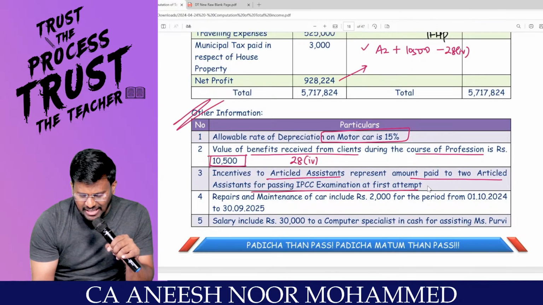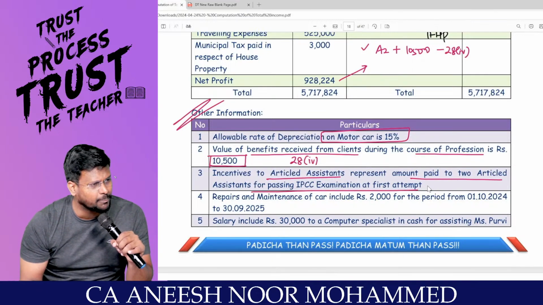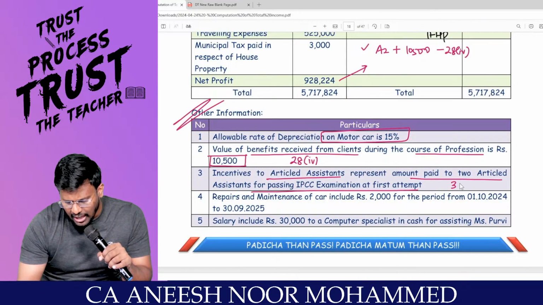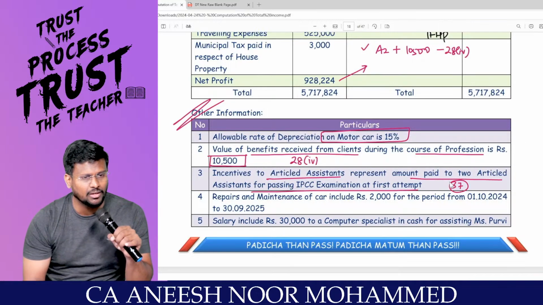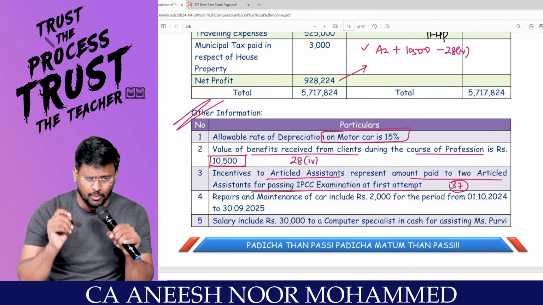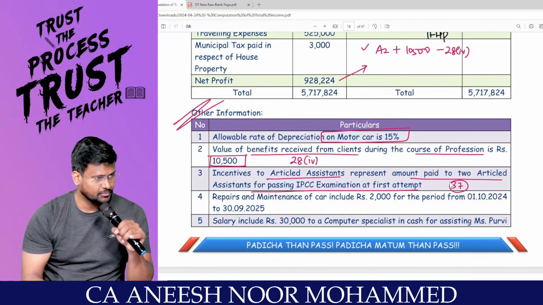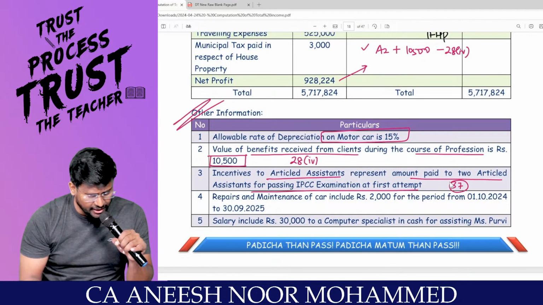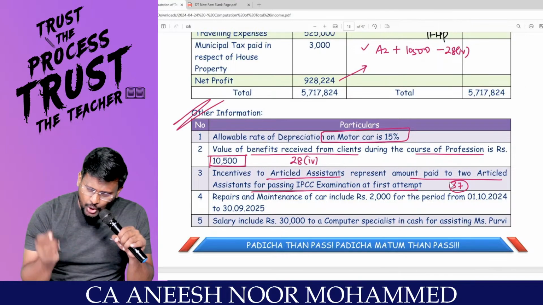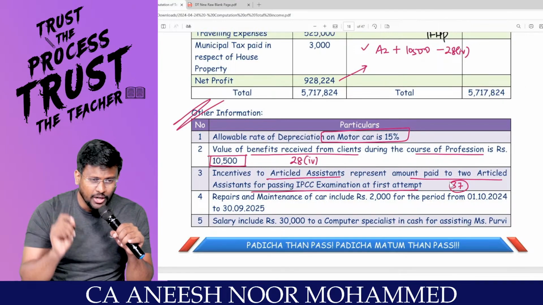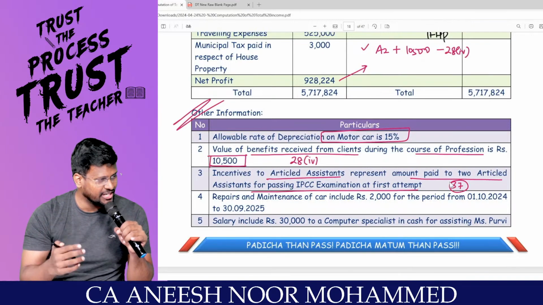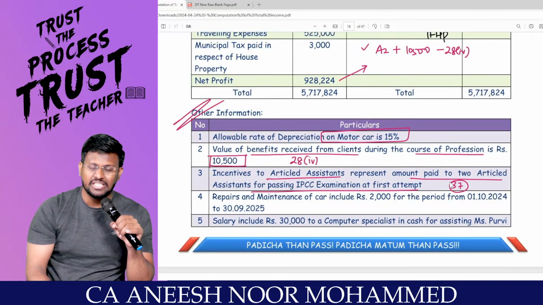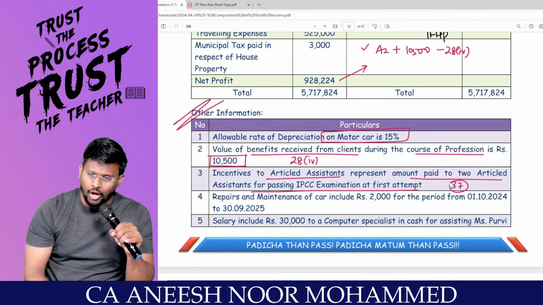assistant for passing IPCC examination at the what attempt? First attempt. It is allowed as per section 37. According to section 37, sir, if an expenditure is not covered under 30 to 36, if an expenditure is not capital in nature, if an expenditure is revenue in nature, if an expenditure is wholly and exclusively for the purpose of business or profession, and if an expenditure, sir, is not infraction of law, then that can be claimed as